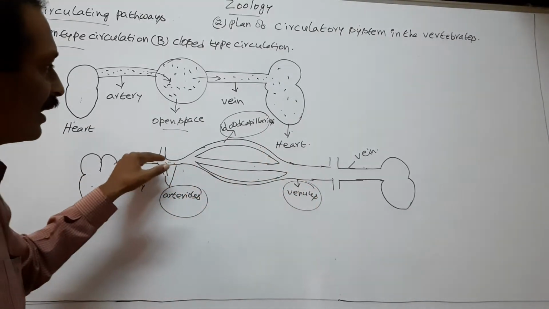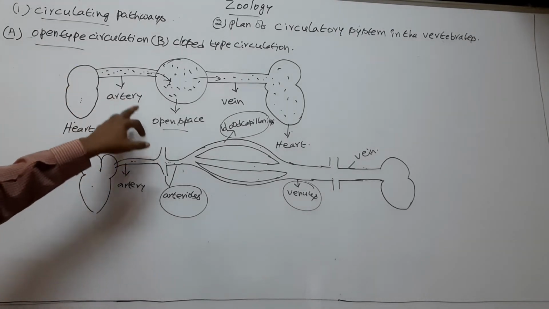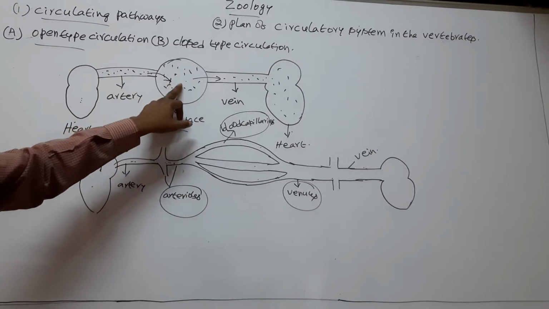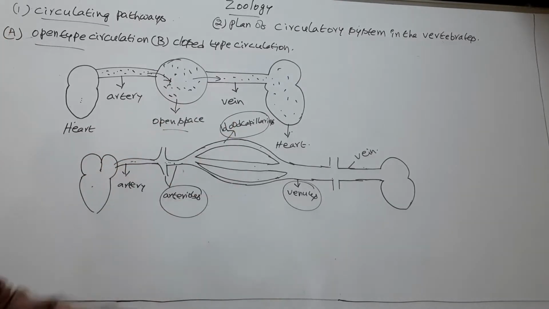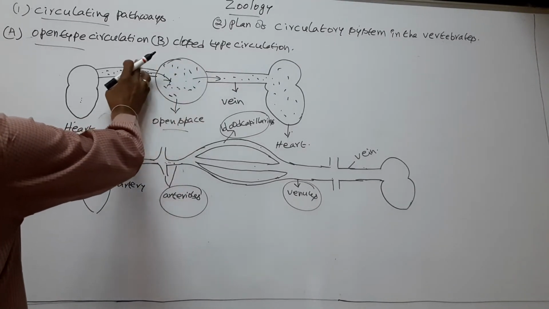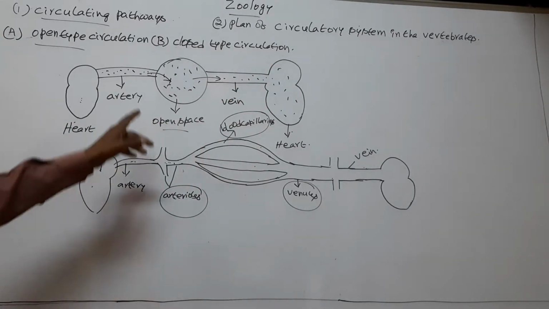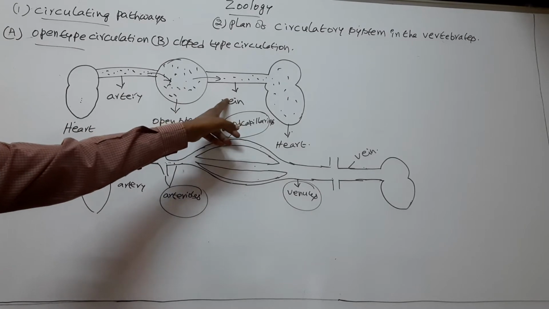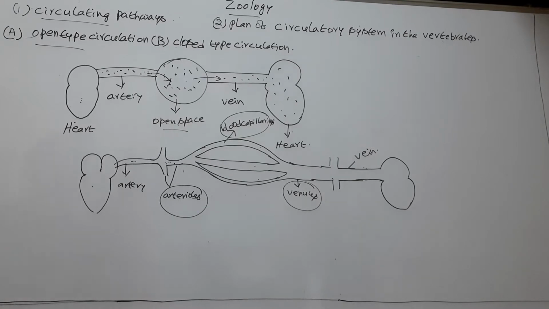In the open type of circulation, the blood travels through the body cavities or open spaces due to absence of blood capillaries. So, arteries do not connect with veins. Between arteries and veins, blood travels through the body cavities. So this type of circulation is called open type of circulation.